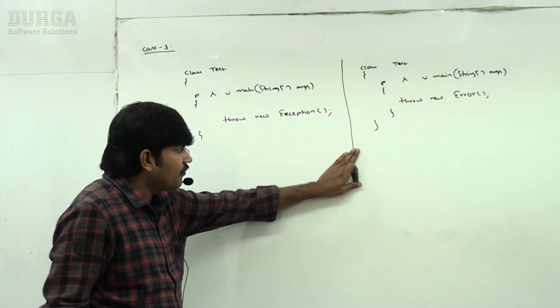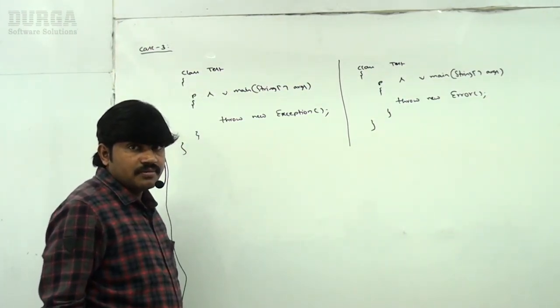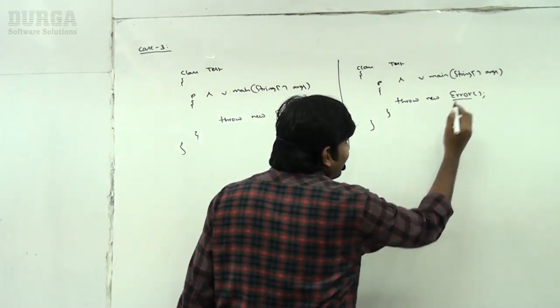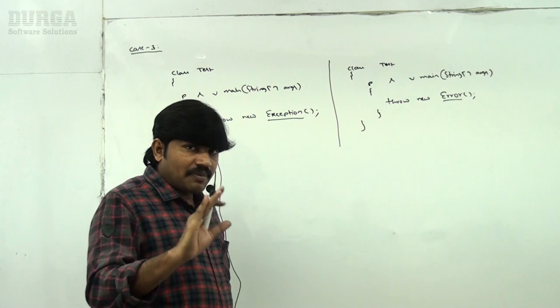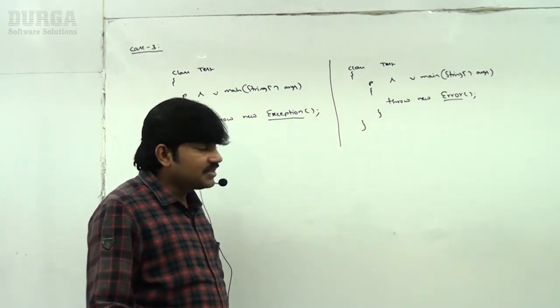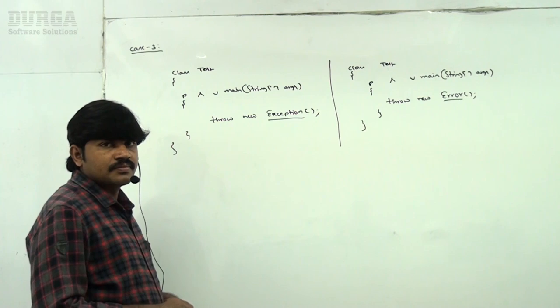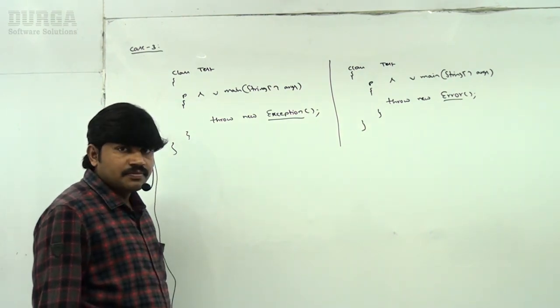Can you please confirm what is the difference between these two things? Don't tell me here you took exception, here you took error. It is not my required difference. With respect to compile time, is there any problem? Please confirm.